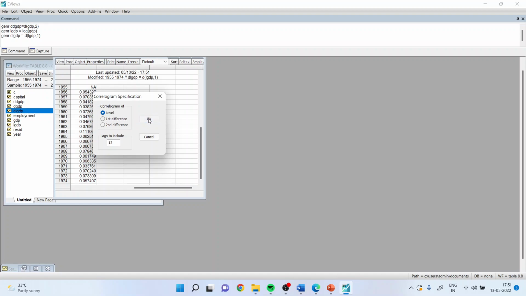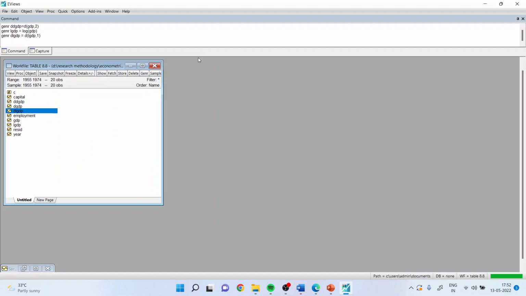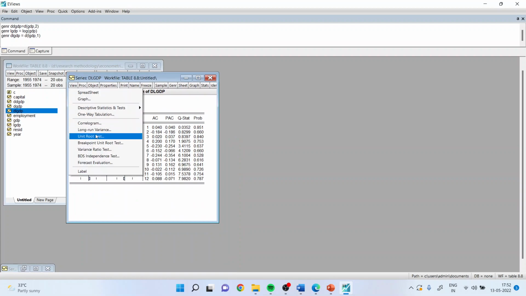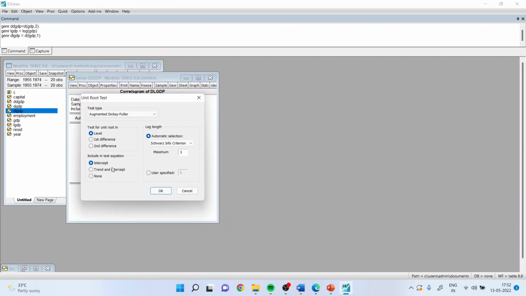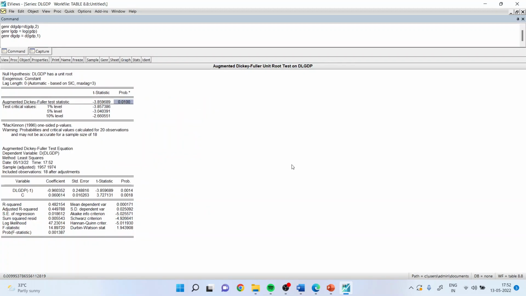Give it level only, click OK. So the DLGDP, that is the first difference of the log transformed series, is stationary. Let us confirm this with the help of the unit root test. View, unit root test. Keep things as they are. Okay. And you can see the p-value. It is less than 0.05.